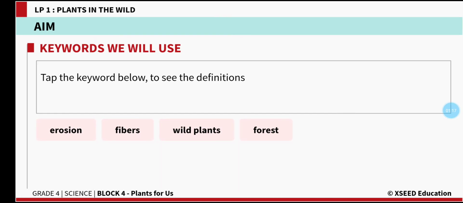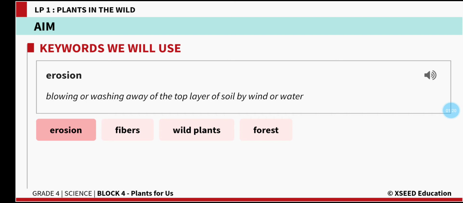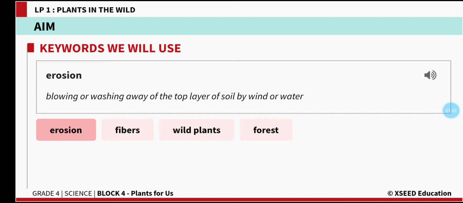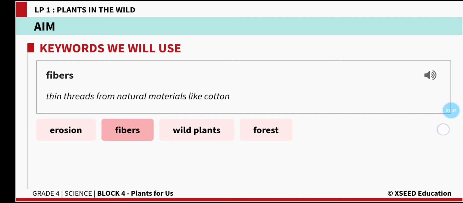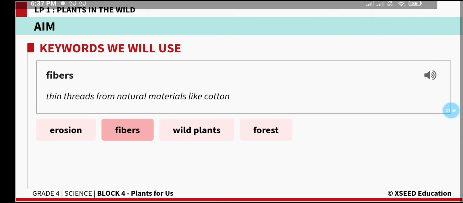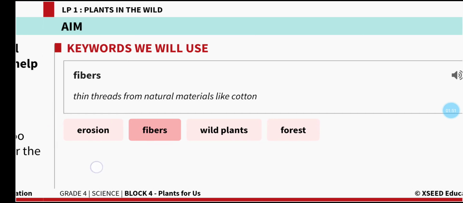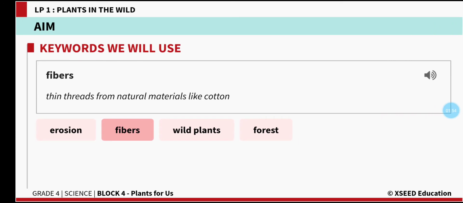The first word is erosion. Erosion means blowing or washing away of the top layer of soil by wind or water. So the fertile soil, the topsoil, flies away. It may be carried by wind or the water. So that's known as erosion. And the next one is fiber. Fiber means thin threads from natural materials like cotton. So they are very fine threads called fibers.